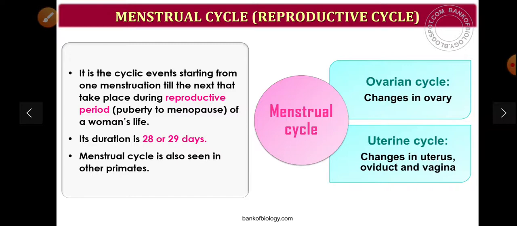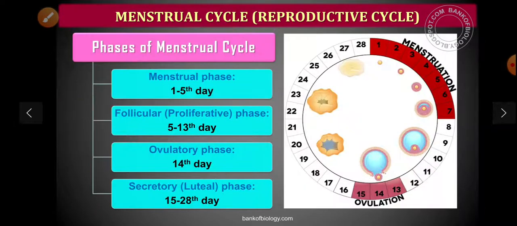Ovarian cycle is the change in the ovary; uterine cycle is the change in the uterus, oviduct and vagina. In a human female, menstruation occurs in 28 or 29 days. The cyclic event starting from one menstruation till the next one is called the menstrual cycle. During the middle of the menstrual cycle, one ovum is released; that is called ovulation.